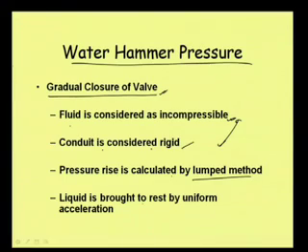And the liquid is brought to rest by uniform acceleration. This is also one point. So we are closing the valve gradually, so the water velocity will become 0. Say originally it is flowing with a velocity v, then it will become 0 in time t, the time of valve closure. So from v to 0, the flow is getting retarded, and that retardation we consider as uniform.